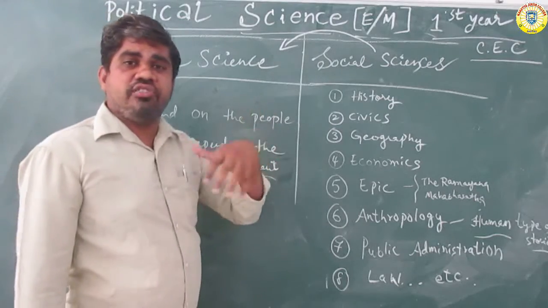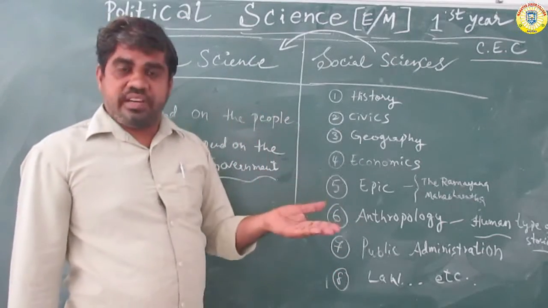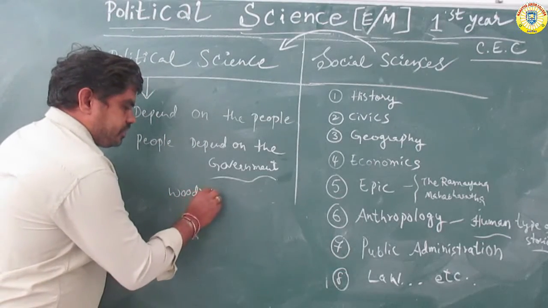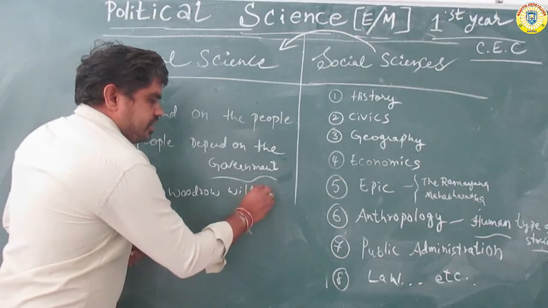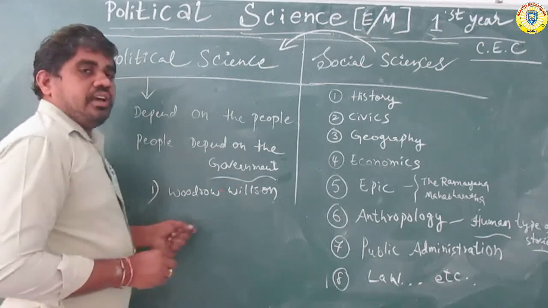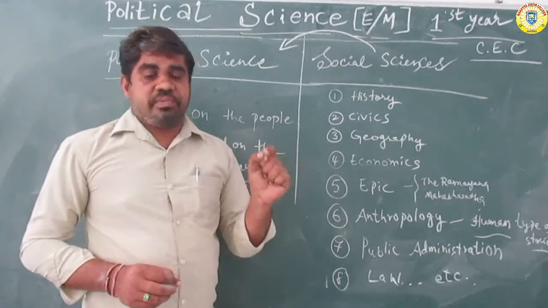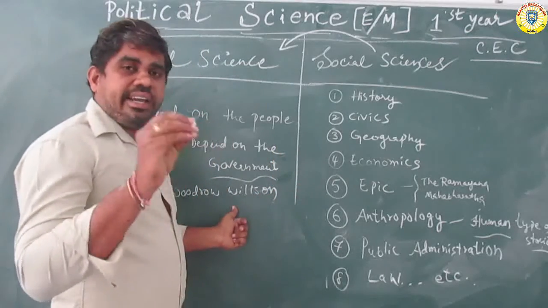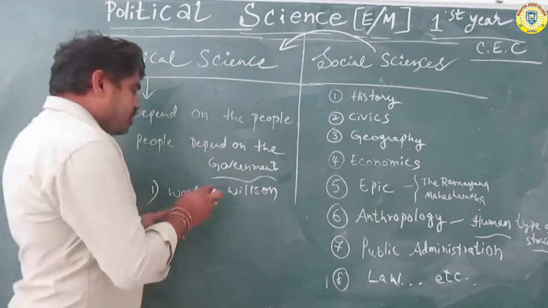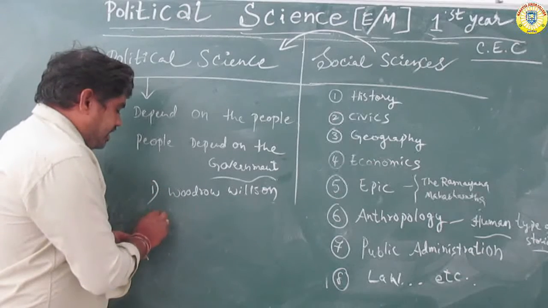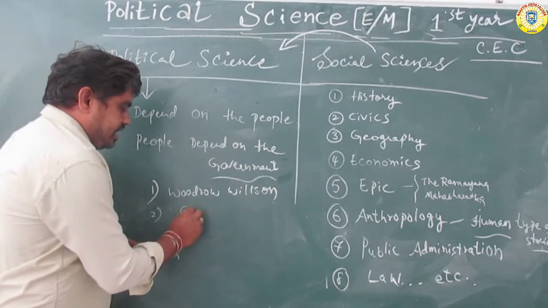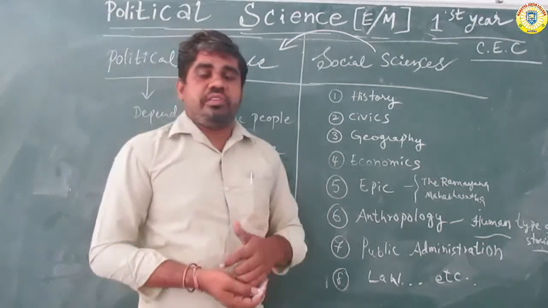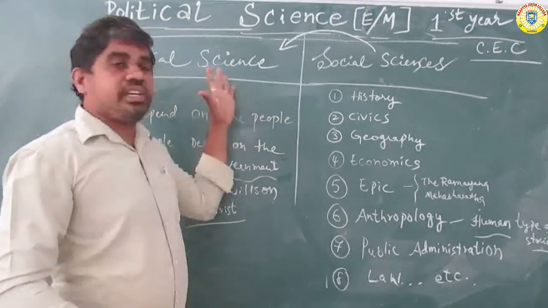Many great ideologists, like Woodrow Wilson, have contributed. Who is Woodrow Wilson? He is one of the greatest political theorists and ideologists. Woodrow Wilson and Gilchrist are the persons who clearly explained political science.